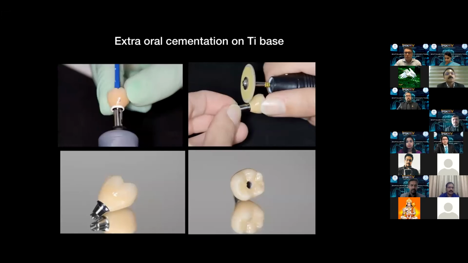So we mill the superstructure in the milling machine, finalize, stain glaze it if necessary, and then bond it onto the Ti-base extraorally. So this entire process is done extraorally. So there is no possibility of the cement going into the implant sulcus, right?